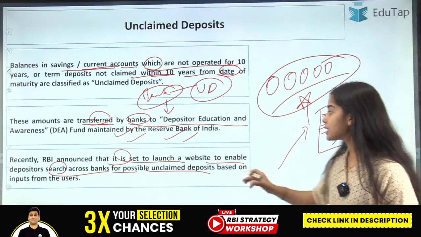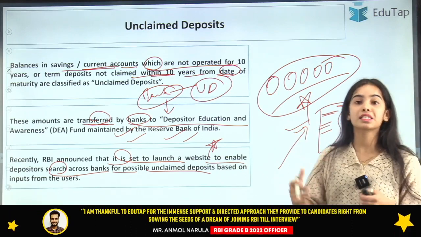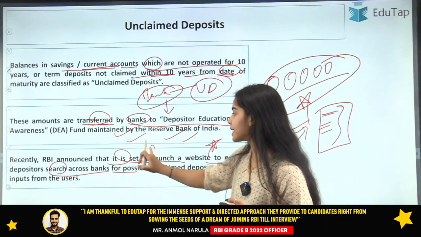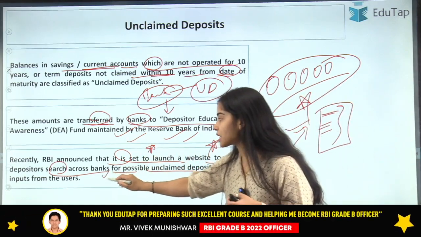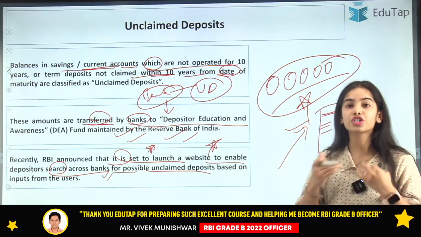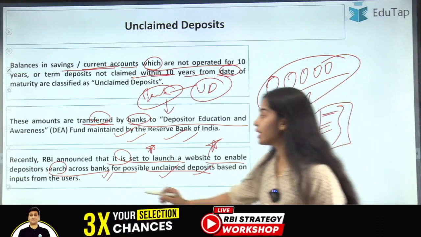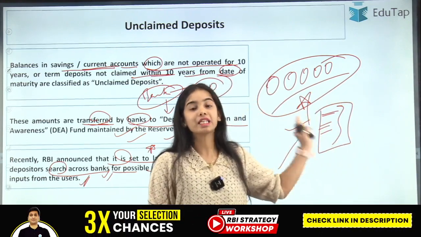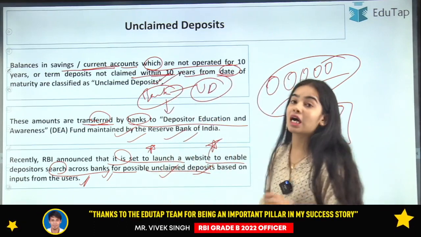Okay, so this is a kind of portal, a kind of website, that the RBI is considering developing and bringing. The RBI announced that it is set to launch a website to enable depositors to search across banks for possible unclaimed deposits, based on the inputs from the users, the data that they are feeding in the website. They will be able to see the unclaimed deposits, and this is the definition of unclaimed deposits.